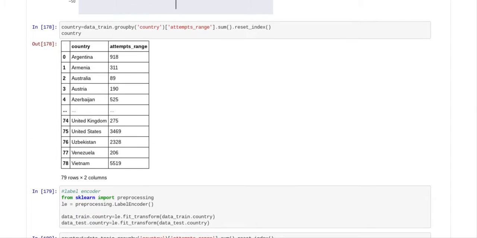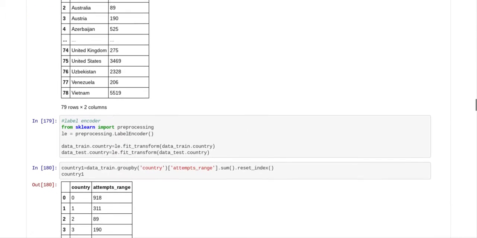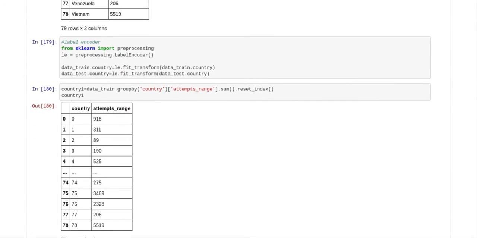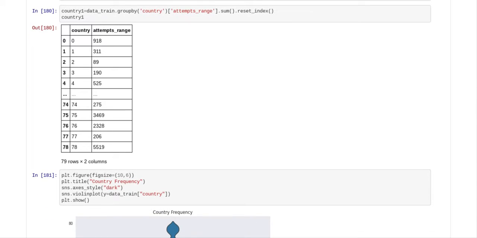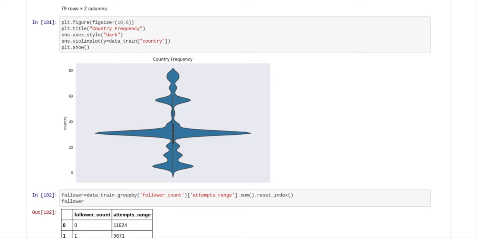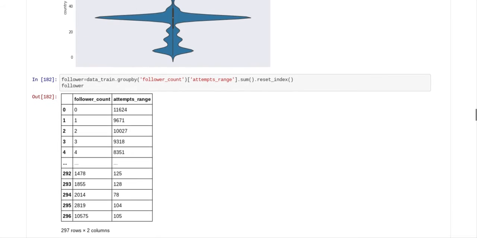So we also did a group by on the country, because we wanted to see which countries were involved in this, and we had 79 different countries involved in this project. So what we did was we put the country data in a label encoder. So every country was assigned a number, and we did a group by, and you can see in this instance how every country was assigned a number. So we did a violin chart, and you can see that some countries were more active than others.